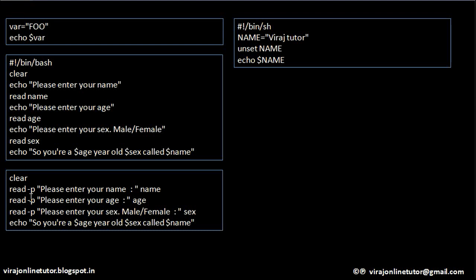I have optimized this program in this way. The read command has a -p option for printing this particular content on the screen. So instead of echoing and then reading, I am doing both these operations in a single line. So how am I doing that? Just read -p, please enter your name will come on the screen. Whatever you type in will get saved into variable name. Then I am saying read -p, please enter your age. Whatever age you type will be saved into variable age. Read -p, please enter whether you are male or female, that will be saved into this variable. So I am echoing this line on the screen. Simple. Clear?